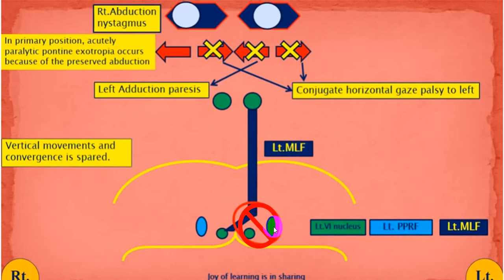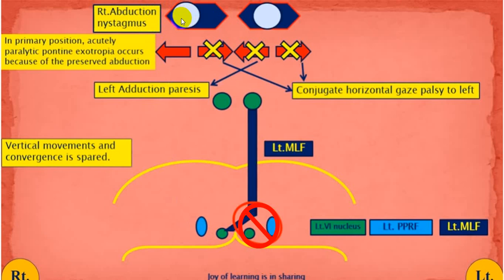When you get involvement of that, because of parapontine involvement, you will have a complete gaze palsy. You will have a complete gaze palsy to the left side. So while looking to the left, left abduction will not be possible, right adduction will be absent. But when you look to the right side, right eye can abduct because there is no damage to the 6th cranial nerve, and the PPRF center is preserved. So right side abduction will be there, and that will show you nystagmus.